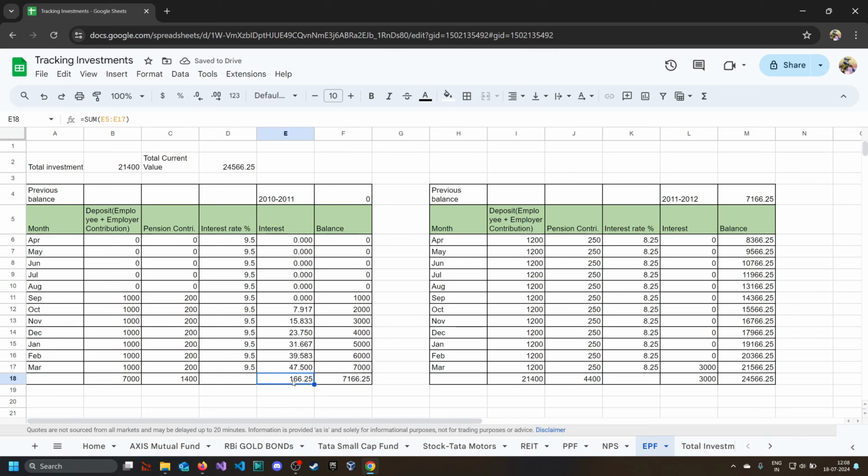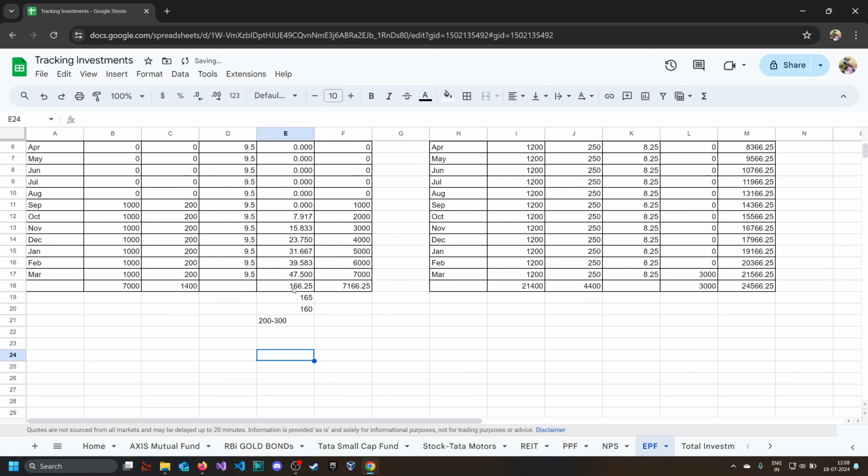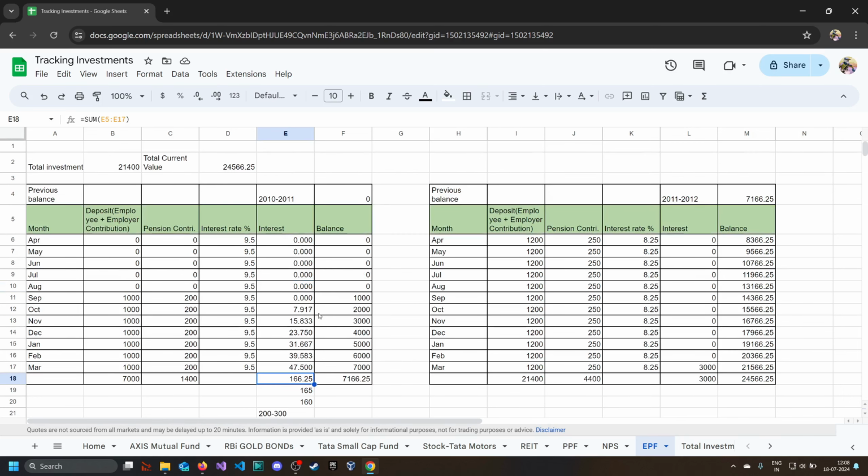Ideally this value should be given to you by the employee provident fund website, but mostly I've seen the value given is not exactly this, so they will give you around like 165, or in some cases 160. And if the interest data is in thousands, let's say 10,000, 20,000, then the value mismatches around 200 to 300 rupees. So that's why it's better to take this interest data directly from the member passbook and not calculate it.